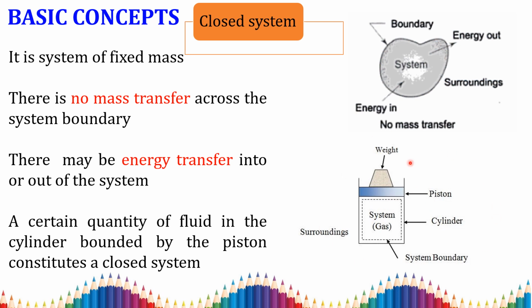See this diagram, you all know what is meant by system, boundary and surrounding. Consider that energy is in and energy is out, but there is a fixed mass. There is no mass transfer; only a fixed mass is available in this type of closed system.